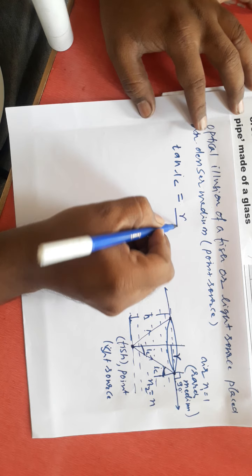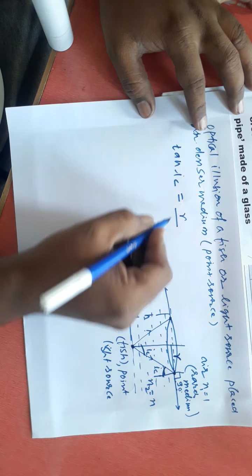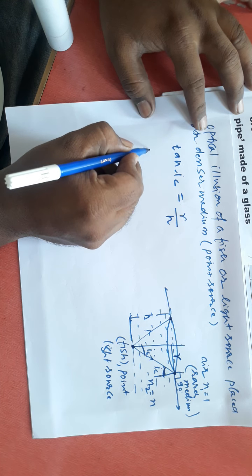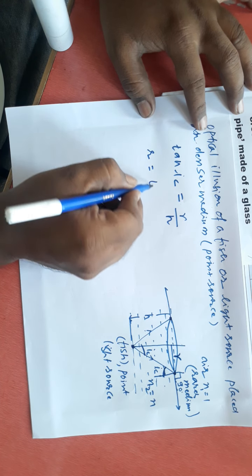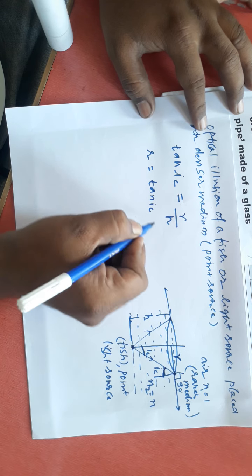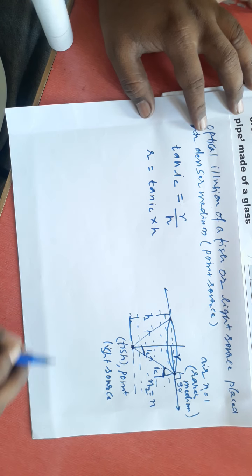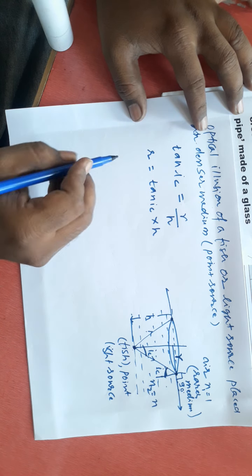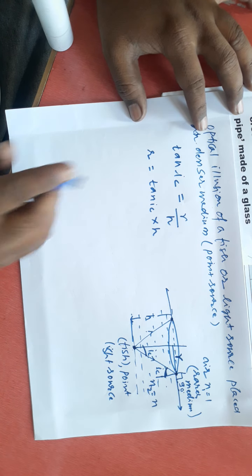Opposite is the radius, adjacent is the depth of this medium h. Then I can write r is equal to tan IC into h. Understood this step? Okay.